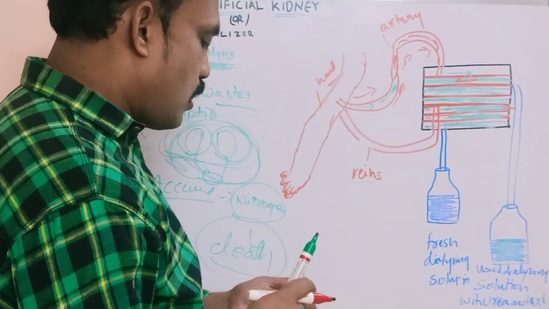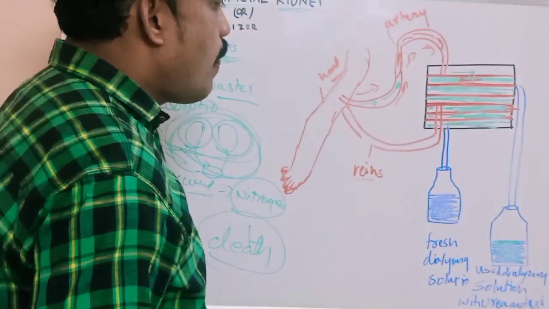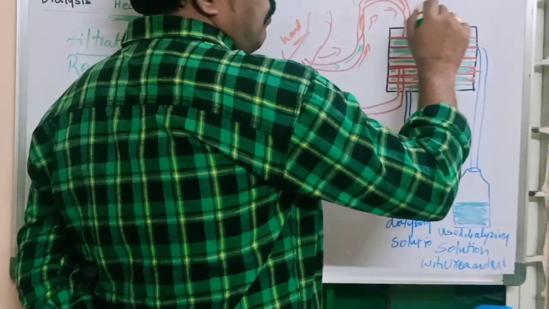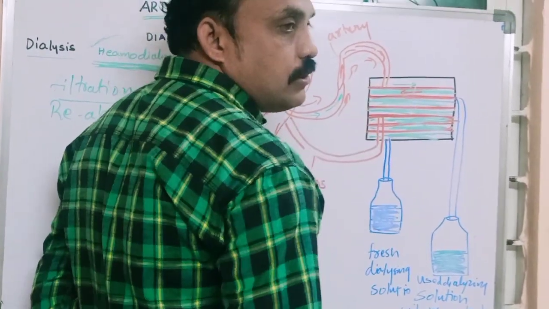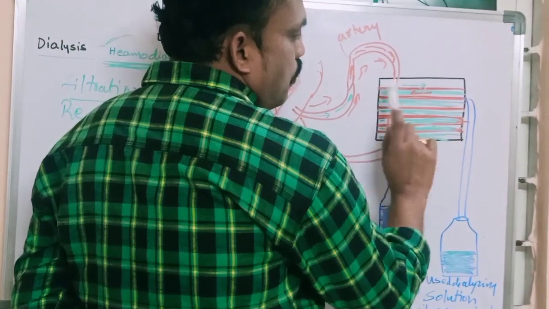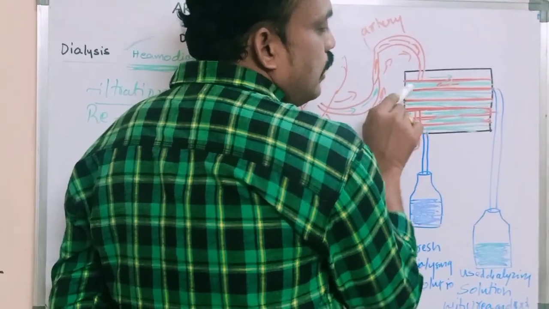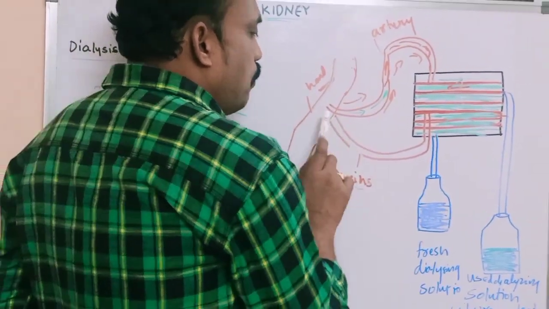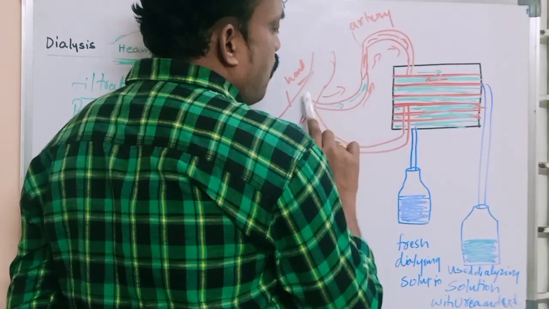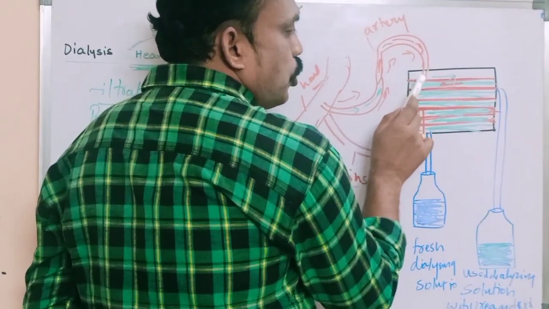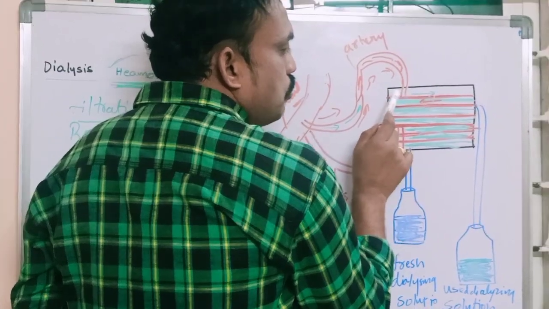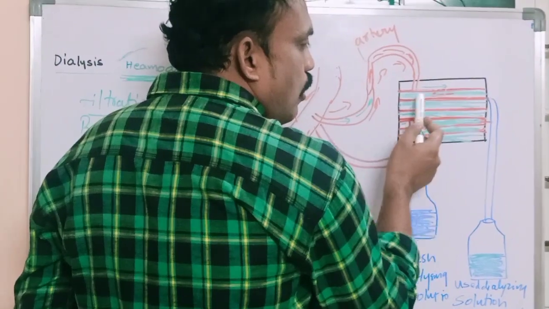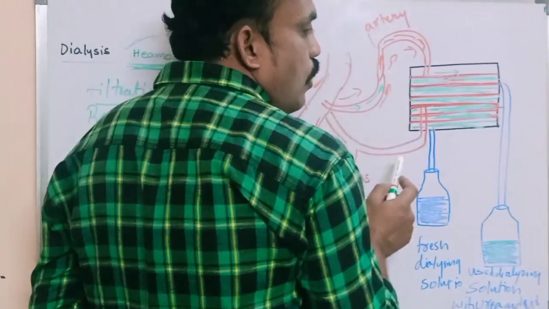Try to understand the concept of dialysis. It is a very easy process. In dialysis, they use a clinical apparatus, the dialyzer machine. In that machine we observe many tubules, and in these tubules dialyzer fluid is present. In hospital, they bring the blood from the main artery into another tube, and blood passes in one tube while dialyzer fluid passes in the opposite direction. The nitrogen wastages enter the dialyzer fluid, and that fluid is separated into another body.